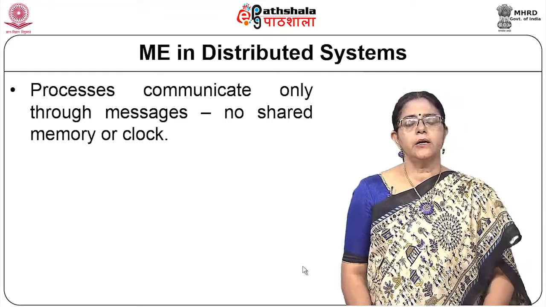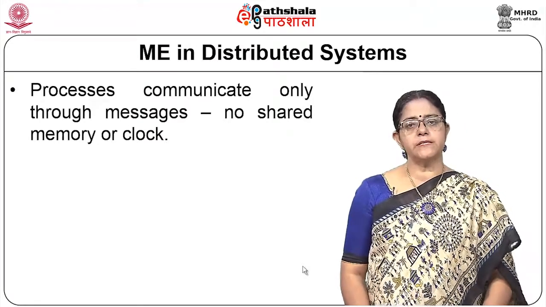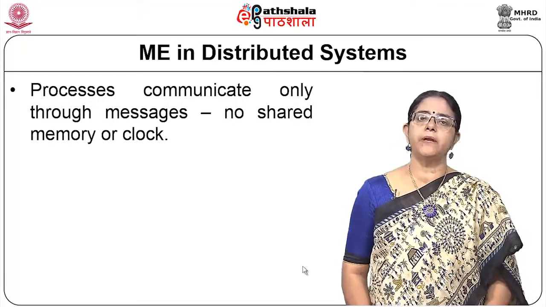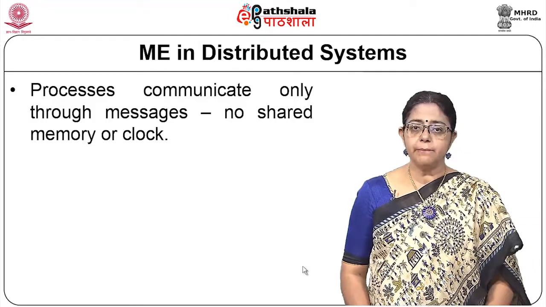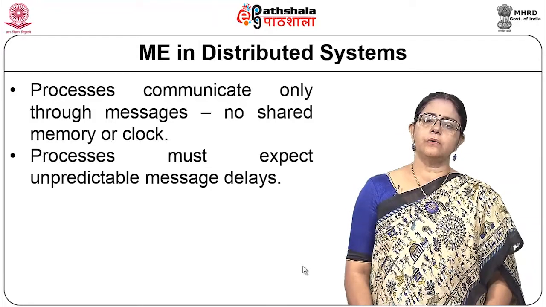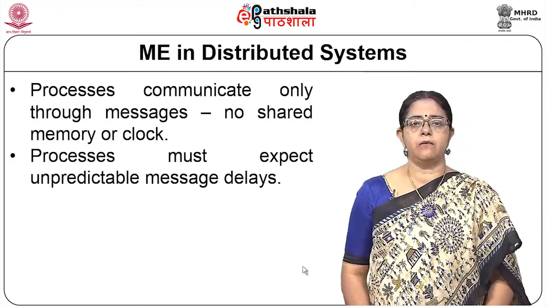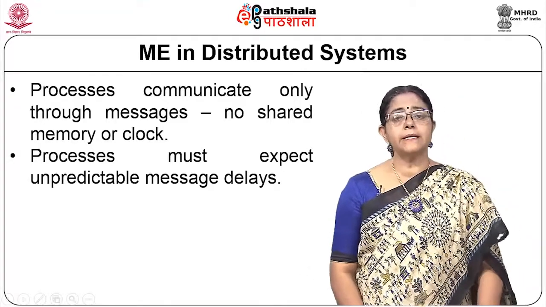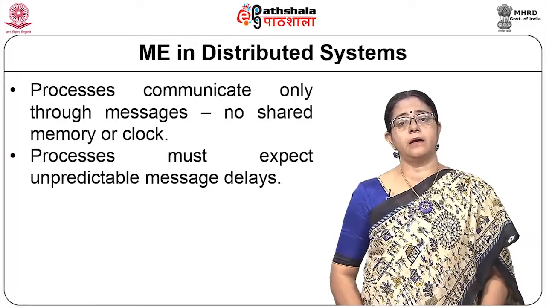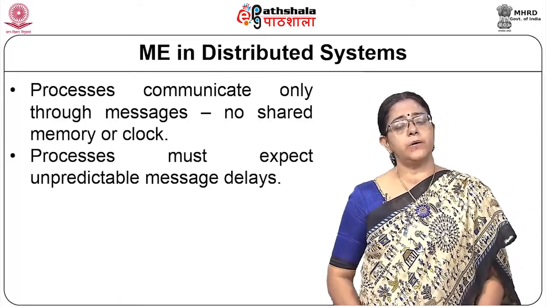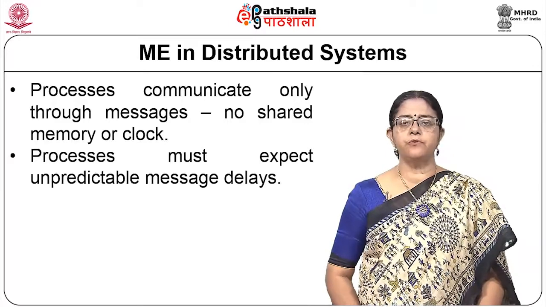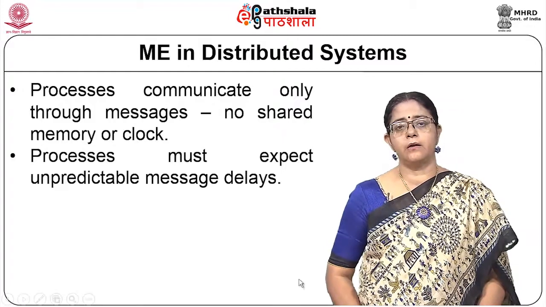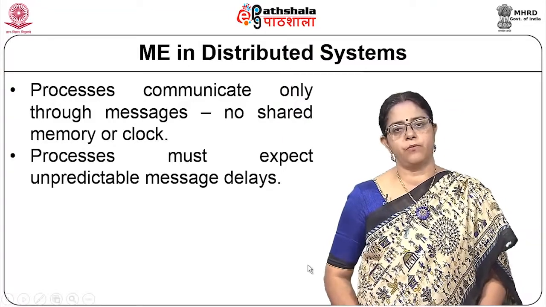So, here in a distributed environment, processes do not communicate using a common shared variable, they communicate using messages. So, therefore, there is no availability of a shared memory or a shared lock. And these messages are traveling through the network which is unpredictable. So, processes are not guaranteed the actual delivery time of a message.